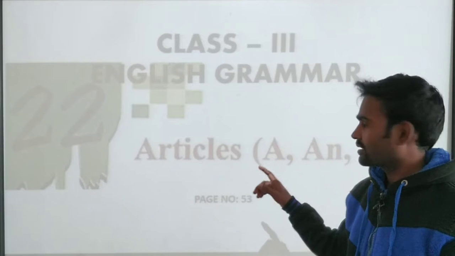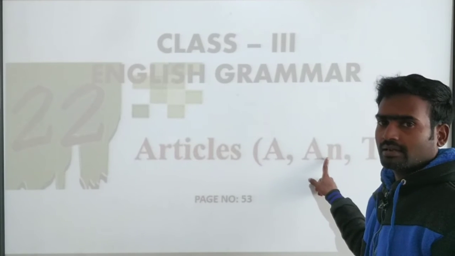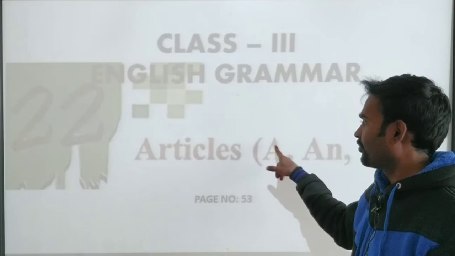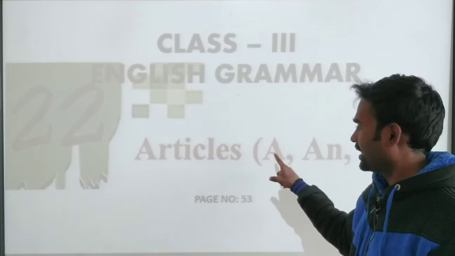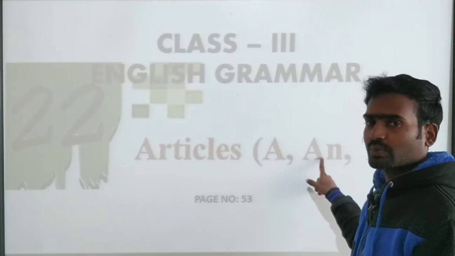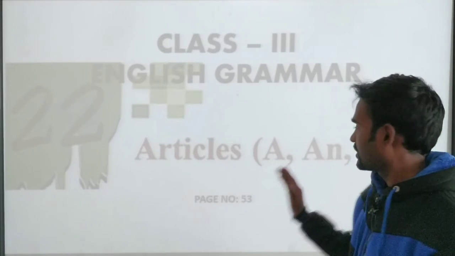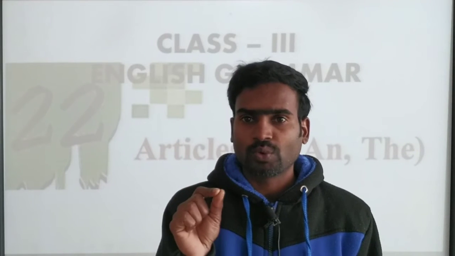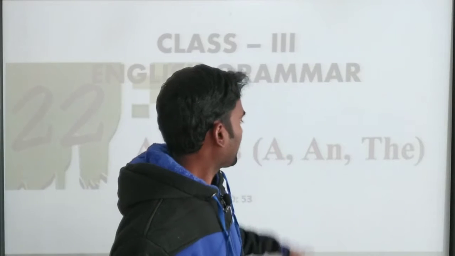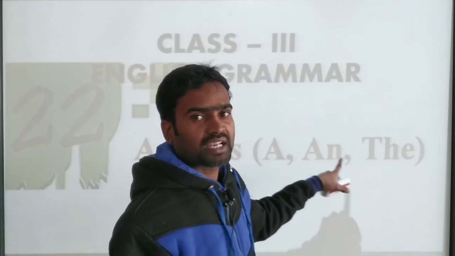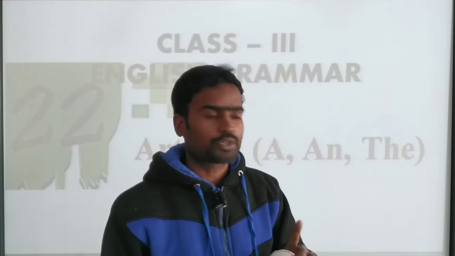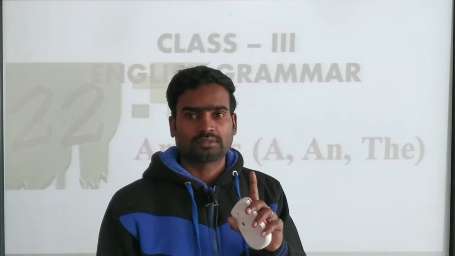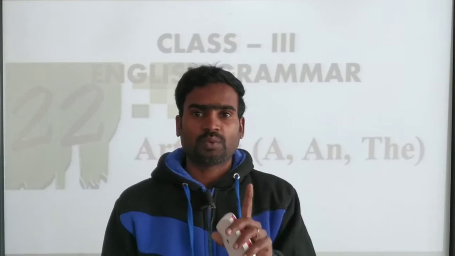In the previous class we learned the meaning of a and an, and where we have to use these two. Before consonants we use a, and when the word begins with a vowel we use an. Remember it: when the next word begins with a consonant sound or letter, we use a, and if a word begins with a vowel sound, we use an before it. Both have the same meaning: one, singular, only one.